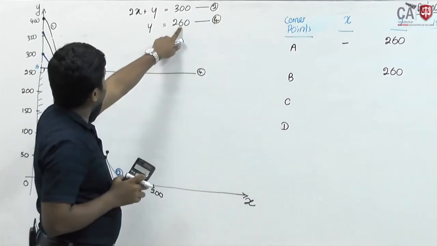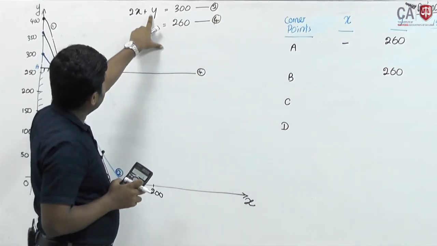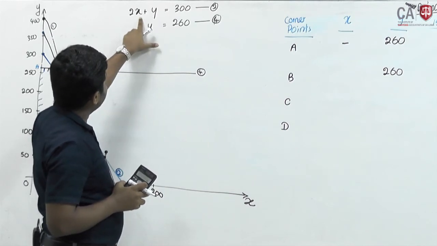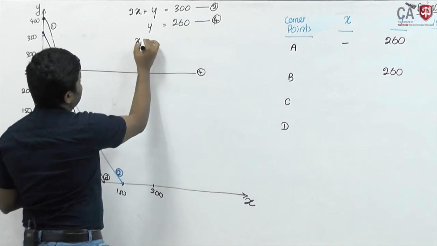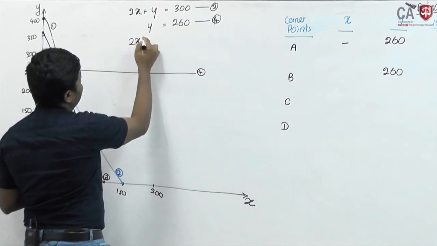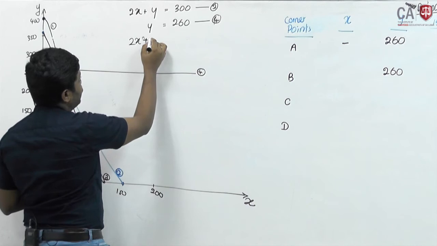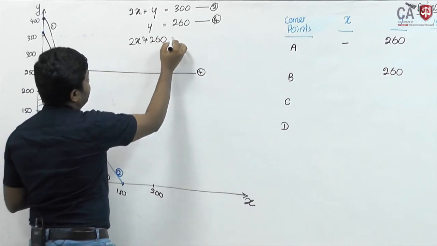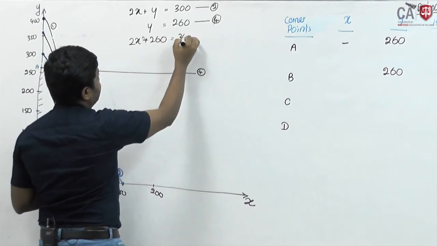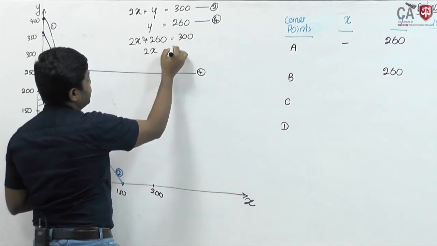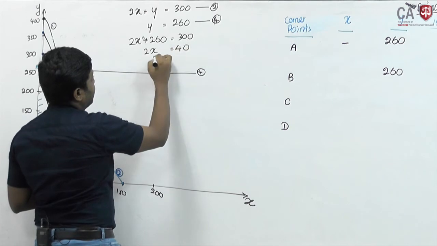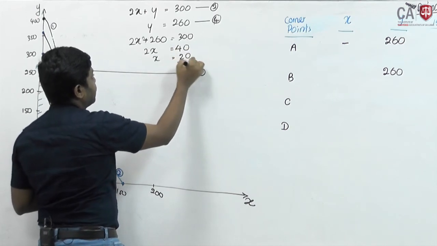If you substitute 260 here, then 2x equals 300 minus 260, which is 40, so x equals 20.